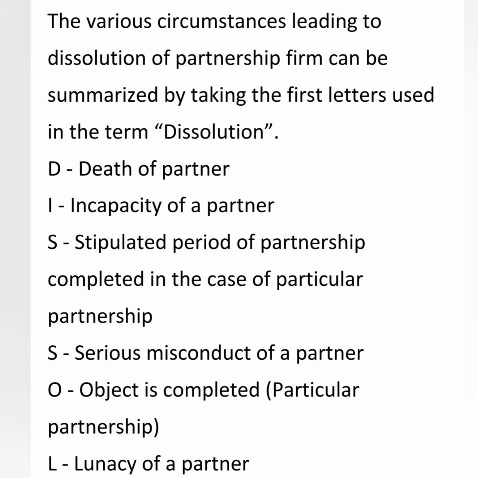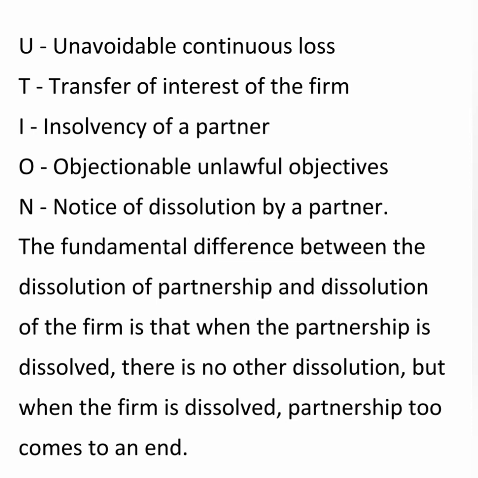Then another S denotes serious misconduct of a partner. Serious misconduct means when the conduct, the character, the behavior of a partner is changing seriously and he is indulging in fraudulent activities. In such circumstances, the partnership firm gets dissolved. Next, O for object is completed. Object is completed means, in the particular partnership again, when the project gets over, the venture gets over, it automatically comes to an end. Then L for lunacy of a partner. Lunacy means when a partner becomes mentally upset or mentally retarded. In such circumstances, the partnership firm gets dissolved.